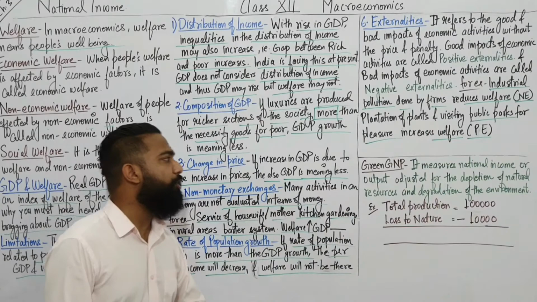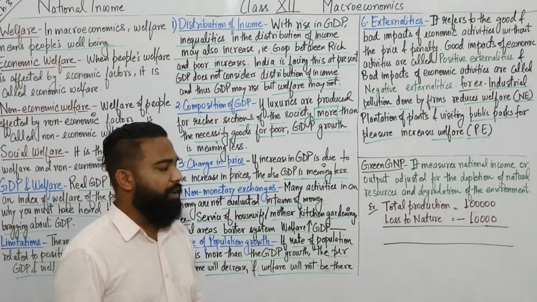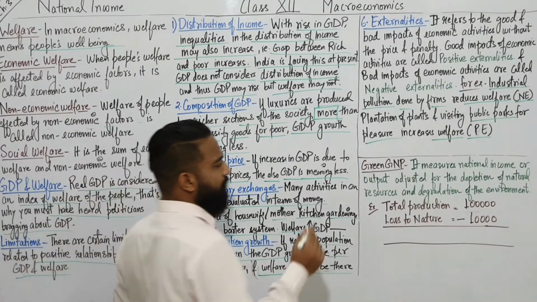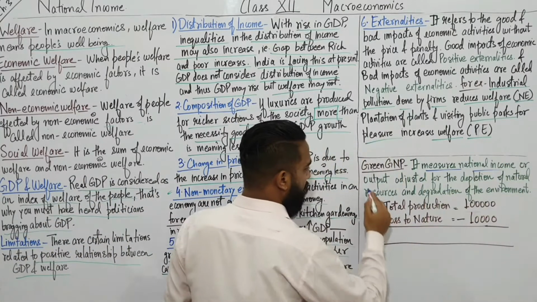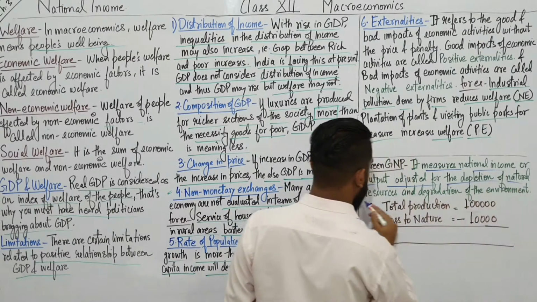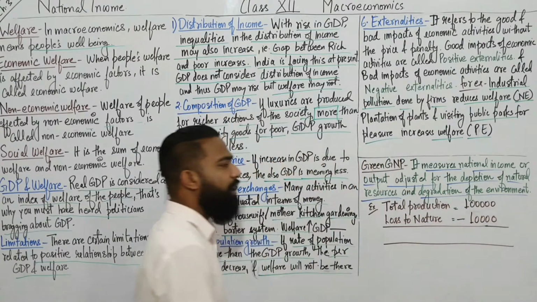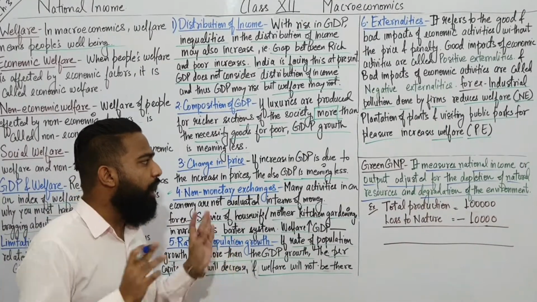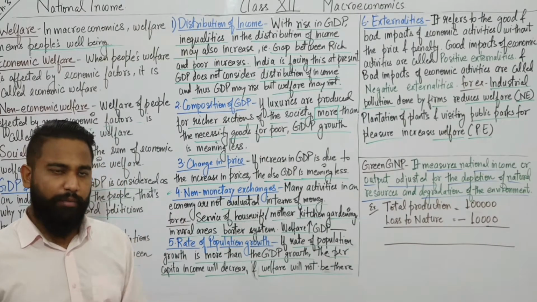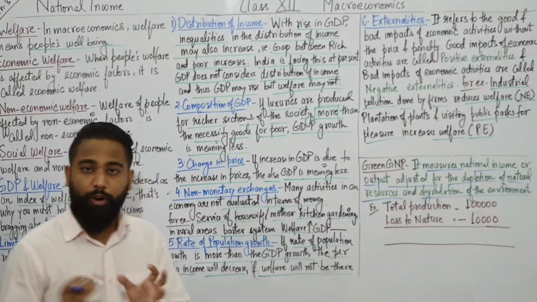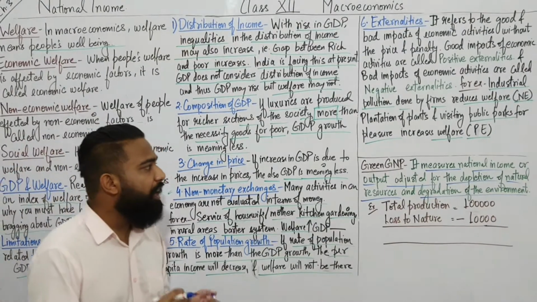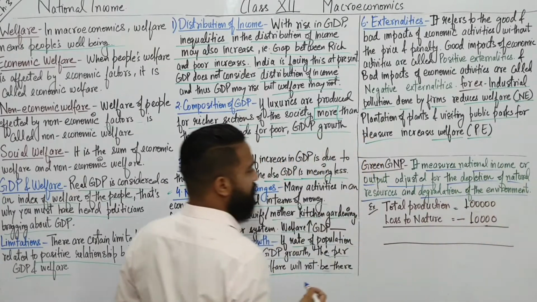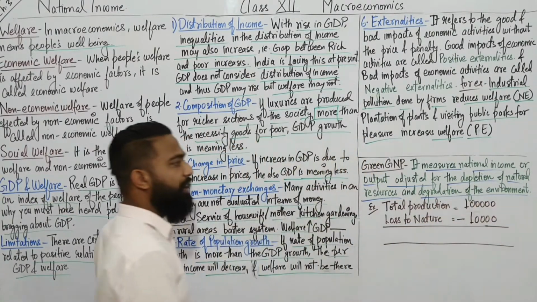Now the last topic for today is green GNP. Now students, what is green GNP? Green GNP basically measures national income or output adjusted for the depletion of natural resources and degradation of the environment. It measures the national income or output, whatever we have generated or produced, adjusted for the depletion of natural resources and degradation of environment.